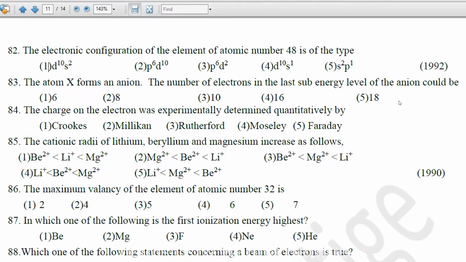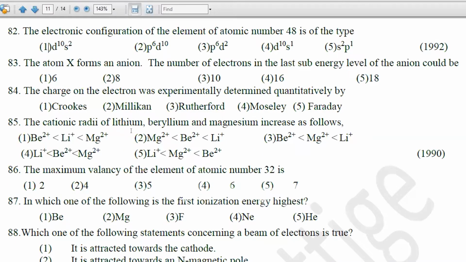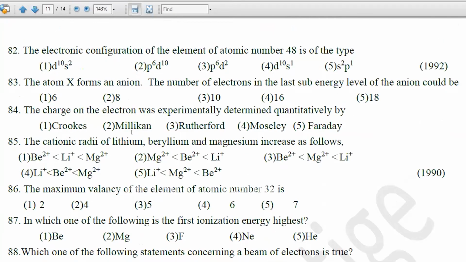So if it forms an anion, as I mentioned earlier, normally in stable anions they gain the configuration S2P6. So the last sub-energy level is P, with 6 electrons. If X forms an anion, its last sub-energy level configuration is P6. So the answer is the first one. Right. That is 82 and 83.